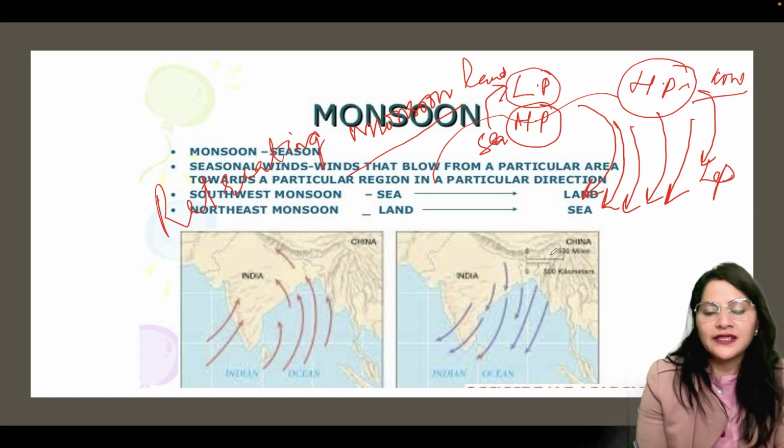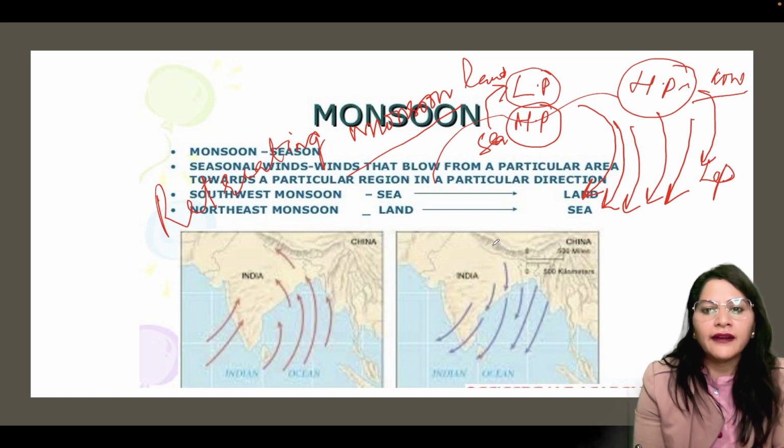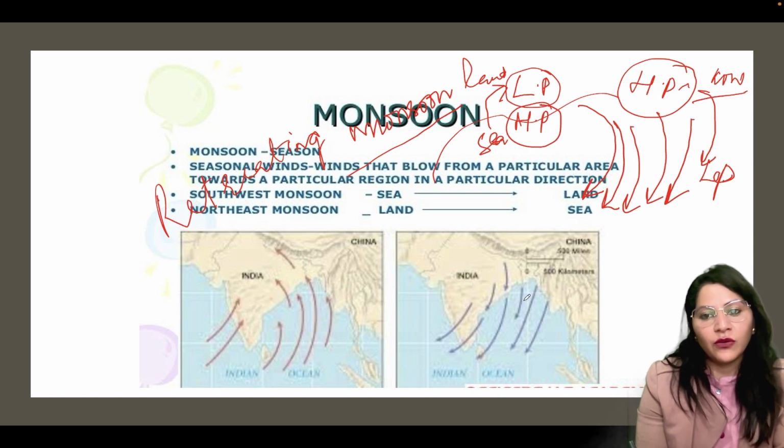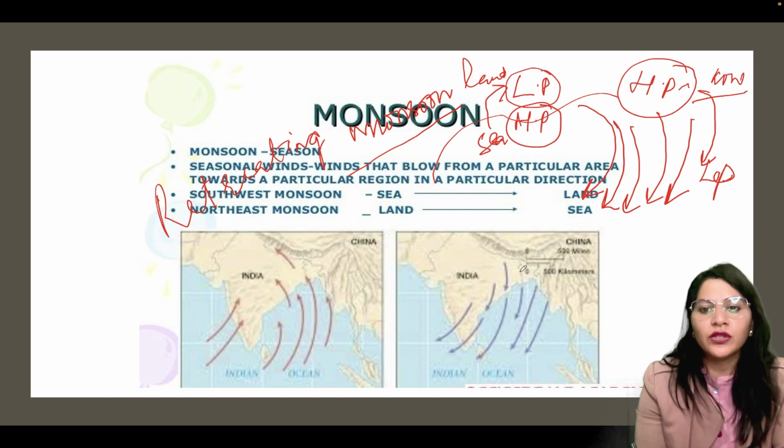They started retreating from Rajasthan and the Ganga plains that they had entered before, and are going back towards the sea with no rainfall at all because they don't have any moisture with them. They are leaving the land portion. They are not moisture rich like the southwest monsoons before.